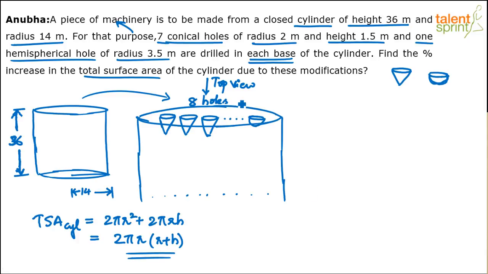Altogether there are going to be 8 holes, 7 of which will be conical, and 1 is going to be a hemisphere or a semisphere, whatever you call it, right? You understand? So these circles that you see on top will perfectly map with the base of the cylinder. The inside of that will be like this. If I have to show you the top view, it is going to be like this.